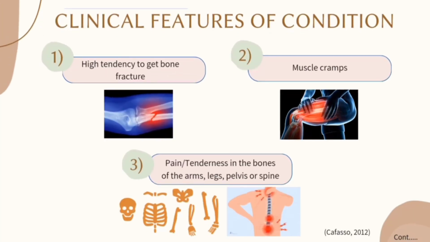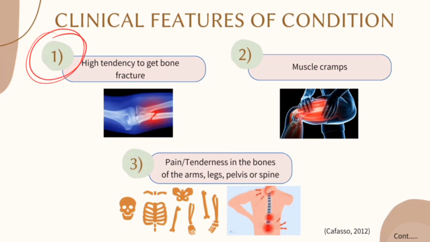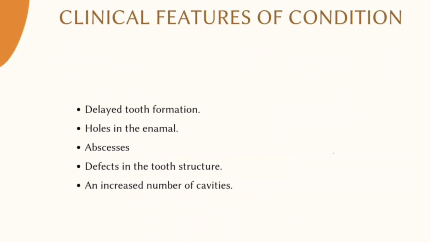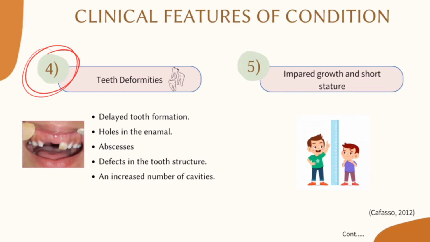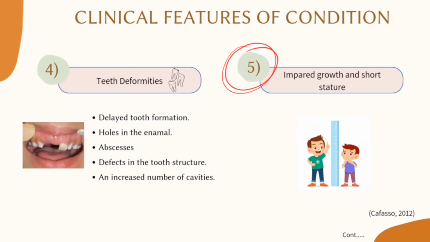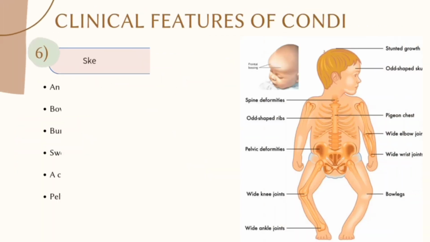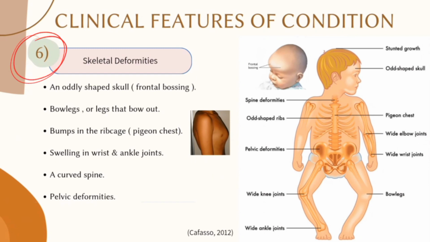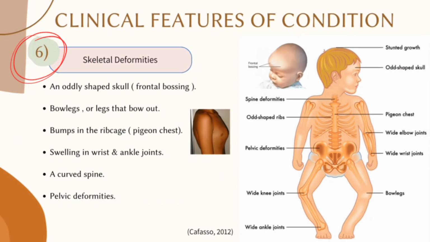Next, clinical features of the condition. The first one is a high tendency to get bone fractures. Next, muscle cramps, and pain or tenderness in the bones of the arms, legs, pelvis, or spine. The fourth one is tooth deformities such as delayed tooth formation, holes in the enamel, abscesses, defects in the tooth structure, and an increased number of cavities. The fifth one is impaired growth and short stature. Next is skeletal deformities such as an oddly shaped skull, frontal bossing, bowlegs or legs that bow out, bumps in the ribcage, pigeon chest, swelling in the wrist and ankle joints, a curved spine, and pelvic deformities.